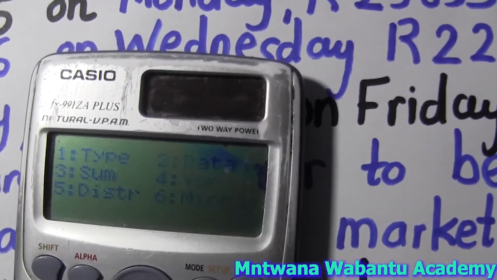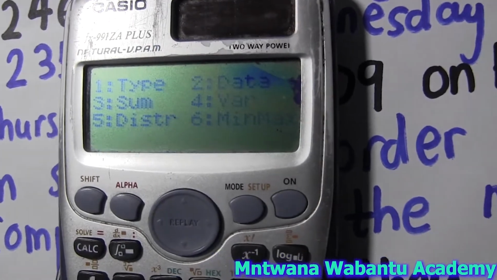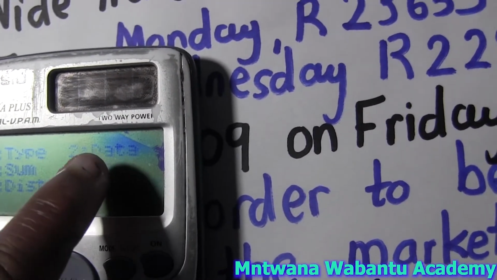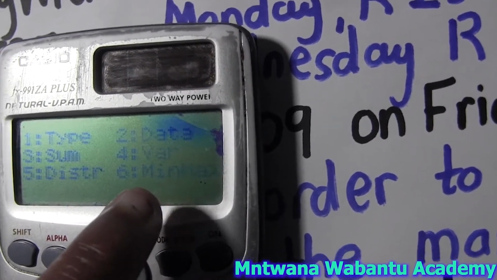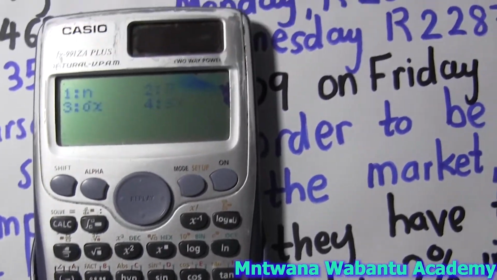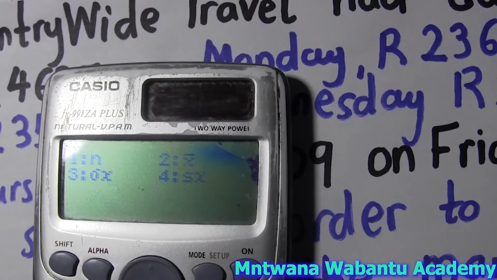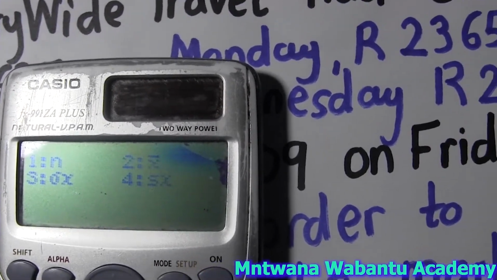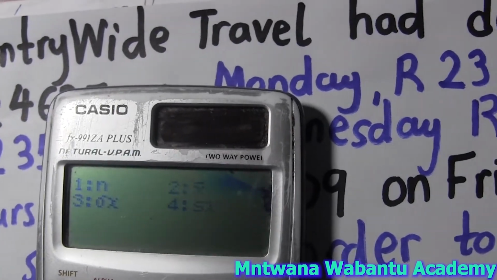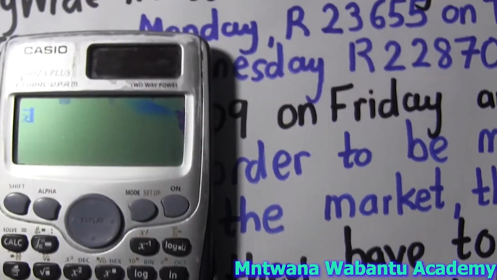So you see, it brought you here. Here you have to be very careful about what you want. If you click number 2, it's going to take you back to data. We want number 4, which is variance. Click number 4, variance. Now this is where we're at. What do we want? We want to get the mean. Mean is number 2, standard deviation is number 3. Let's get number 2, which is the mean. That's what we're looking for.